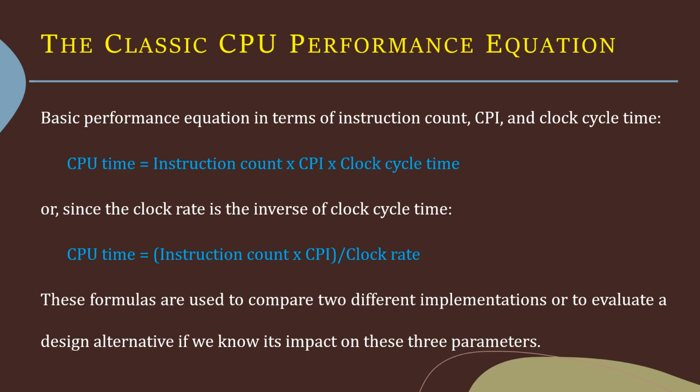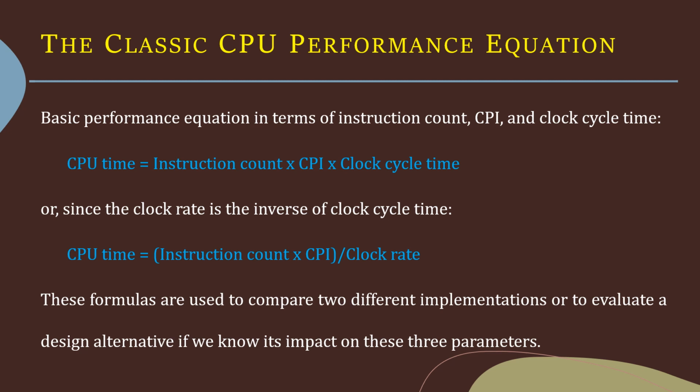So we can define the basic performance equation in terms of three parameters: instruction count, clock cycles per instruction, and clock cycle time. It is given as CPU execution time is equal to instruction count into clock cycles per instruction into clock cycle time. Okay. And we know that the clock rate is the inverse of clock cycle time.